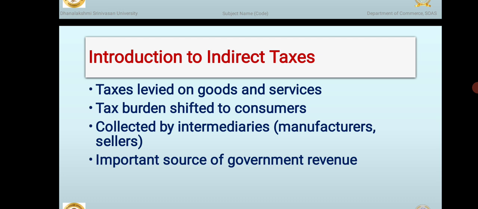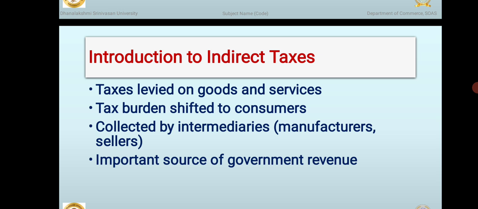The tax burden is shifted to consumers, although the government collects the tax from sellers or manufacturers. The actual burden is borne by the final consumer. For example, when you buy a product, the price you pay already includes tax, so you indirectly pay the tax.